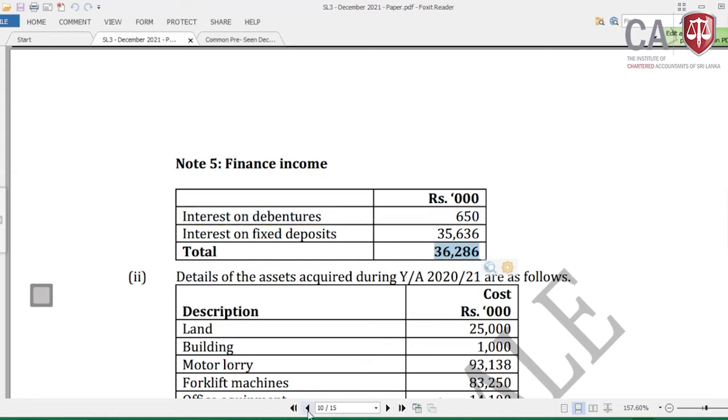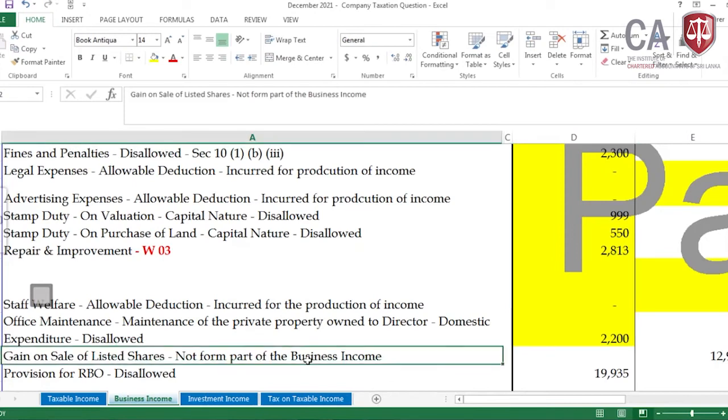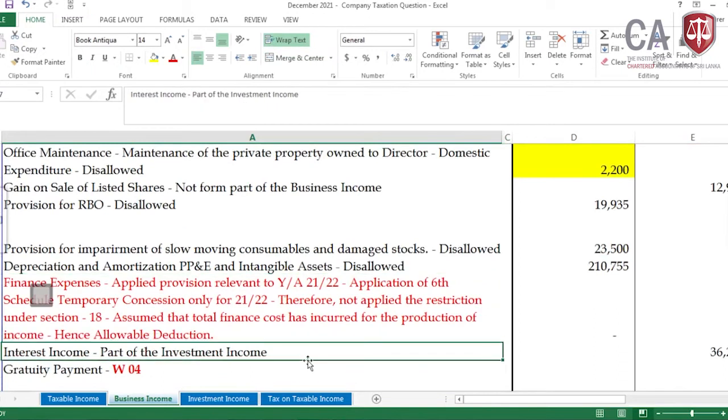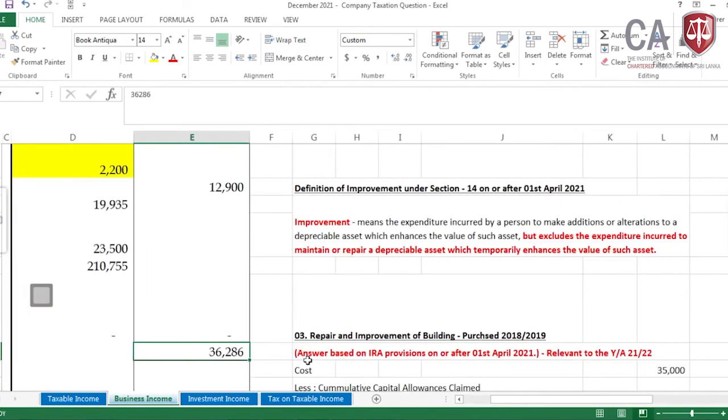No. So let me first remove these two from the business income. This is part of the investment income, interest income, 36,286. Let me remove it.